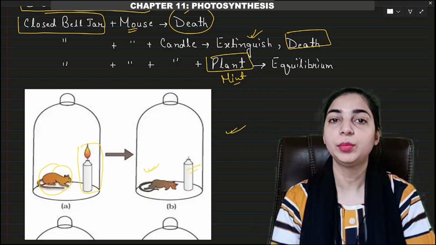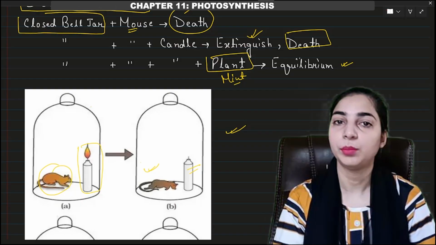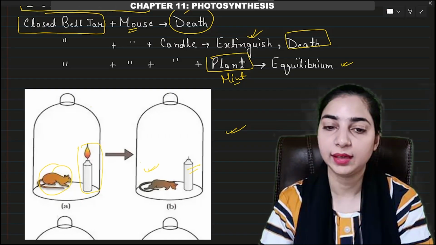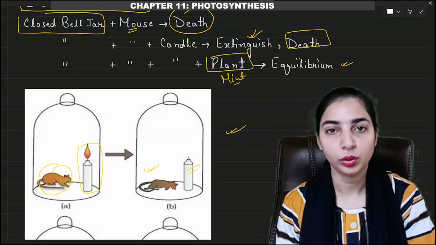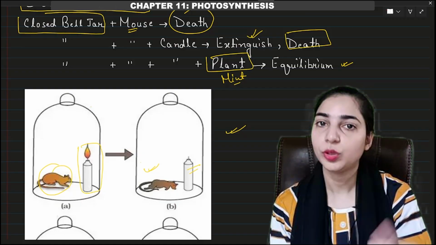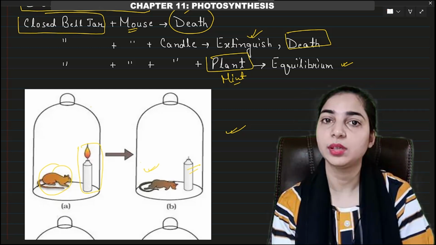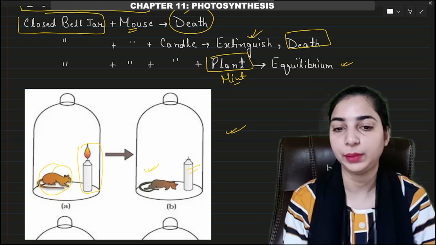Okay, and the system remained in equilibrium. So there was no harm to the mouse or the burning candle when the plant was kept along with them. That means the thing which was being consumed by the burning candle or the mouse was replenished or restored by the plant.